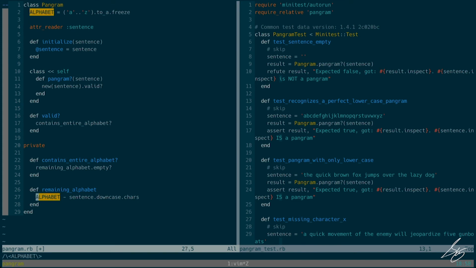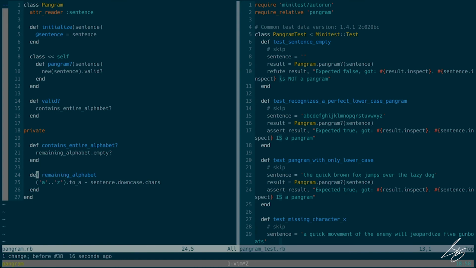And so why do I do that? Well, let's look at it this way. Right now, the remaining alphabet method is actually doing three things. One, it's responsible for generating an array of every letter in the alphabet. It's also responsible for taking our input sentence and converting it to an array of characters.